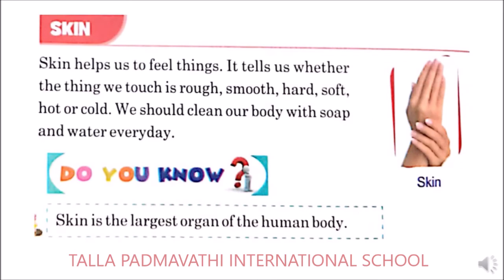Next it comes for skin. So what is the use of skin? Skin helps to feel things. It tells us whether the object is rough or smooth or hard, or if it is soft, or else if it is hot or cold. All of these things can be identified with the help of our skin.